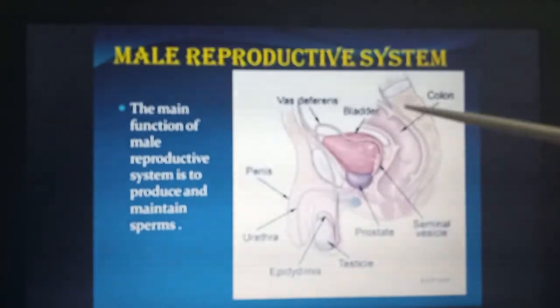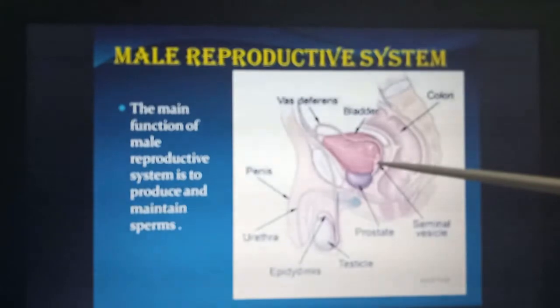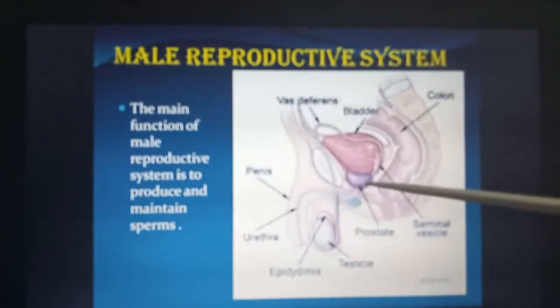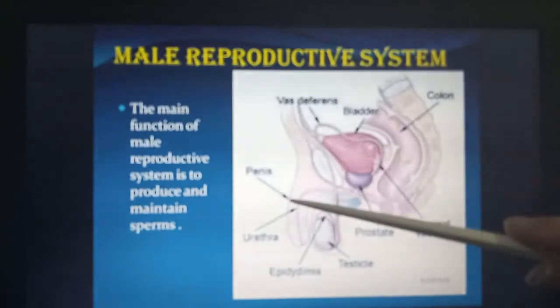Accessory glands: seminal vesicle and prostate gland, bulbourethral gland, and copulatory organ or penis.